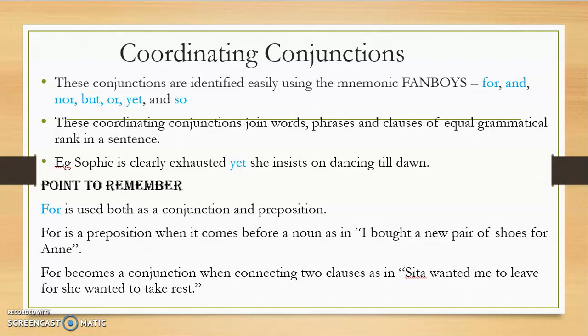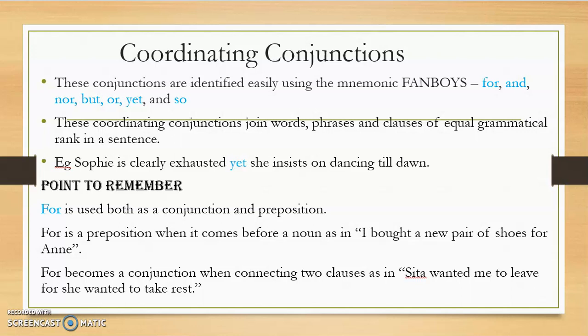And we also notice that there are no two sentences. It does not serve the purpose of combining sentences either. So it appears before the noun and at the same time it does not combine sentences together. I told you that coordinating conjunctions have to combine two sentences of equal grammatical rank, but here it does not do so. So it can be easily understood that for is a preposition.